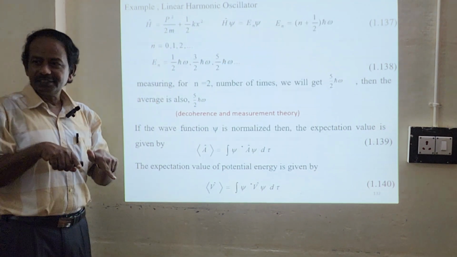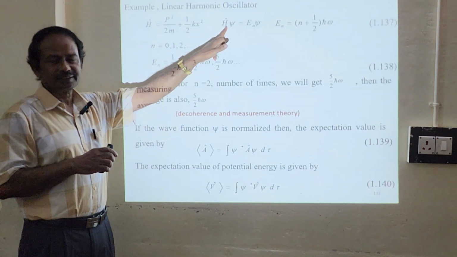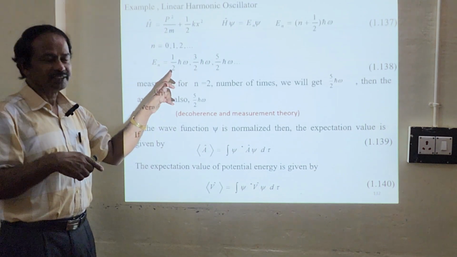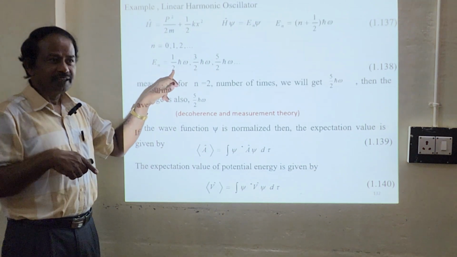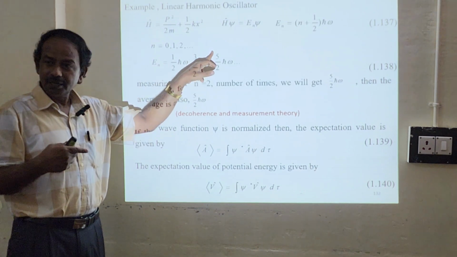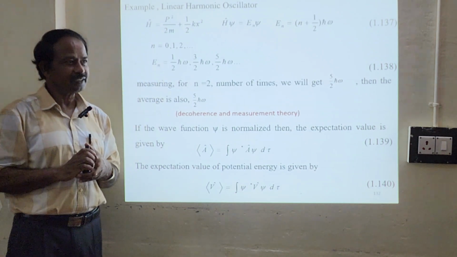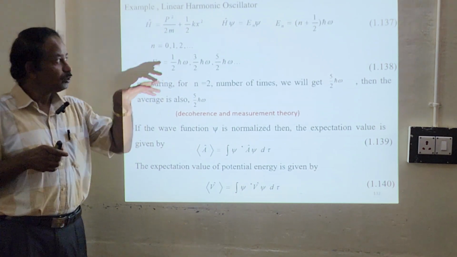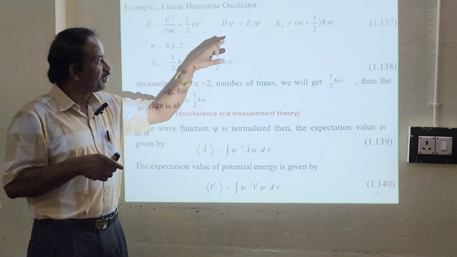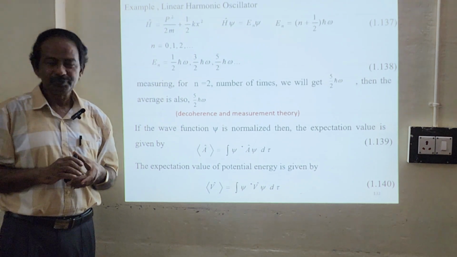Suppose we measure the Hamiltonian operator with a wave function. We will get any one of the eigenvalues, correct? It can be h bar omega by 2, or 3 h bar omega by 2, or 5 h bar omega by 2. Any one of the values we will get, correct? The Hamiltonian operator operating on the wave function will give you any one of the eigenvalues.